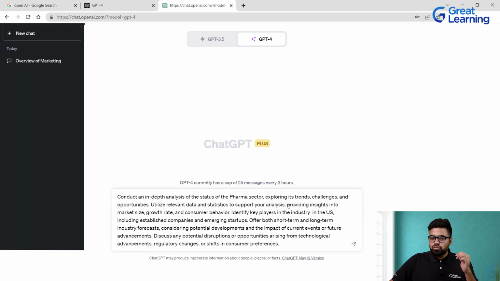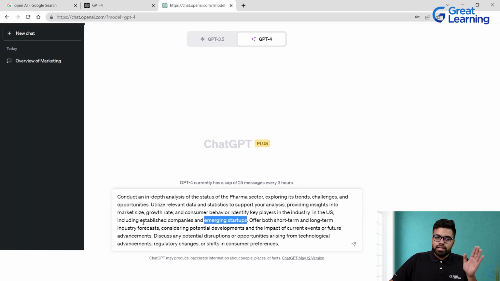Now the second part of this question is that I want GPT-4 to provide me insights into the market size, the growth rate, and the consumer behavior of the pharma sector. Now identify the key players in the industry in the US, including the established companies and emerging startups.